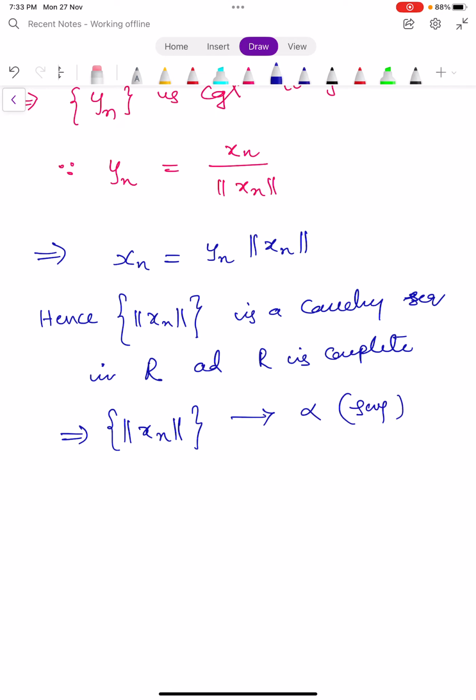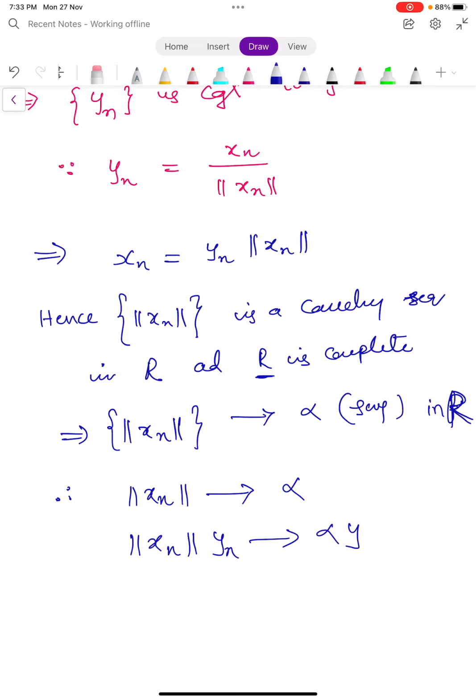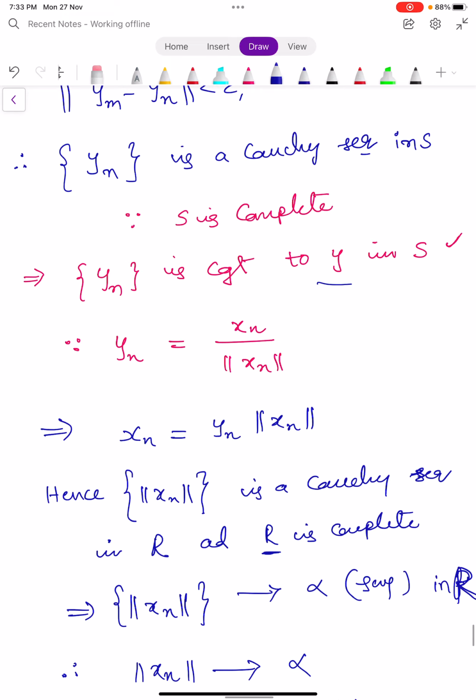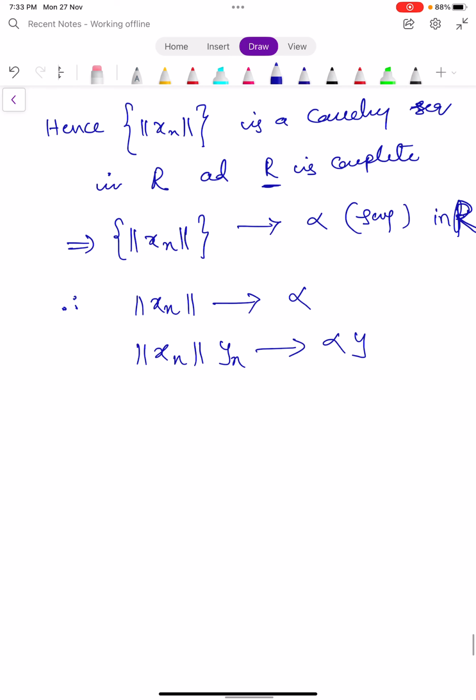This is just our assumption, because every Cauchy sequence in capital R is convergent. So it converges to alpha in capital R, in the set of real numbers. So it means that norm xn converges to alpha, means norm xn into yn converges to alpha into y, because yn converges to y.